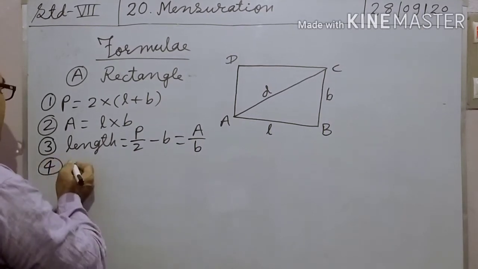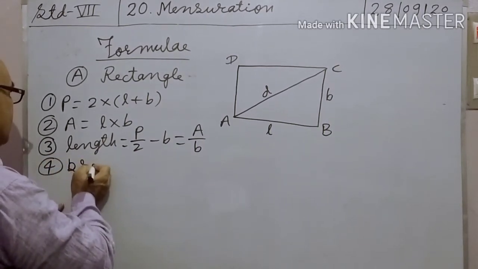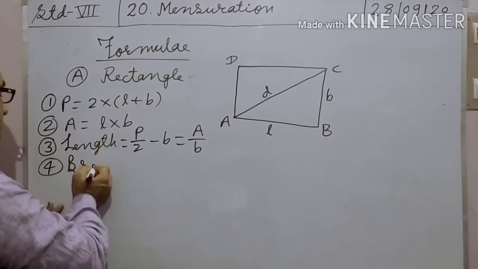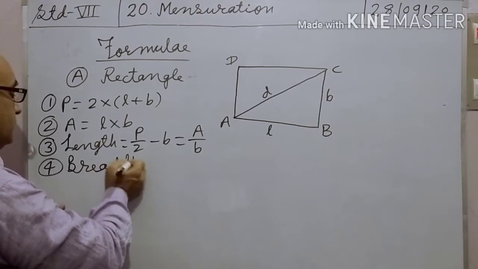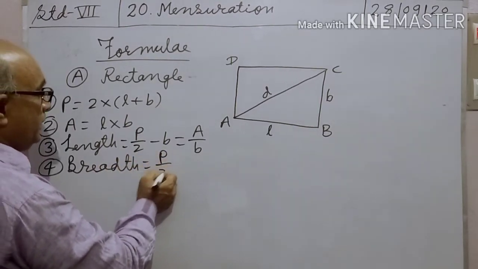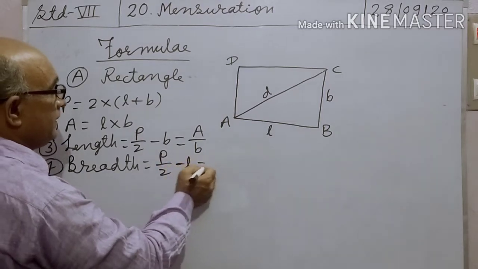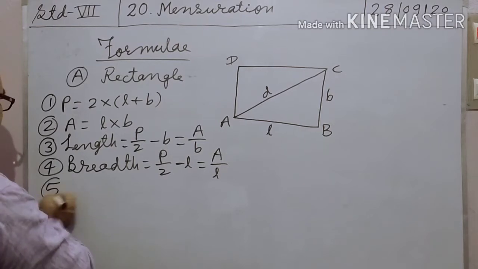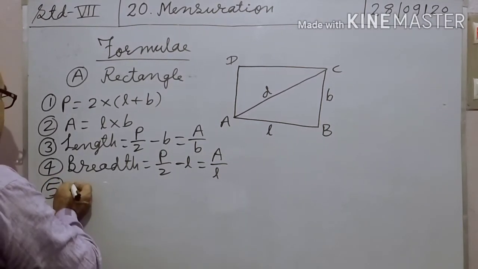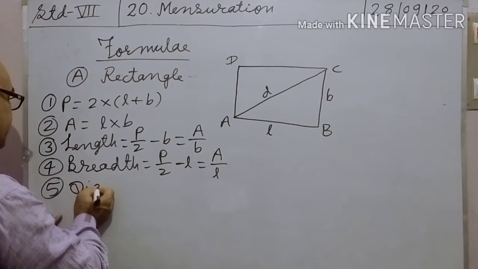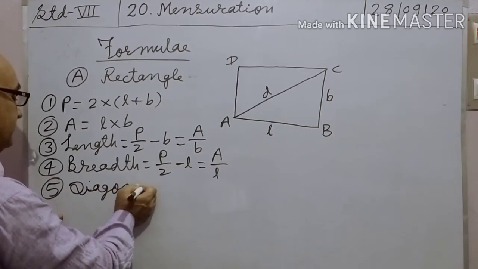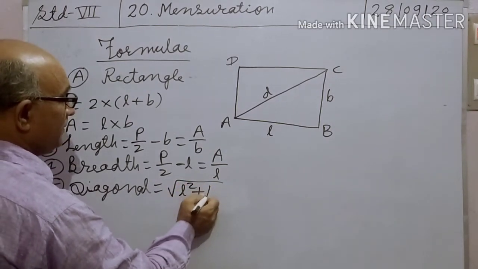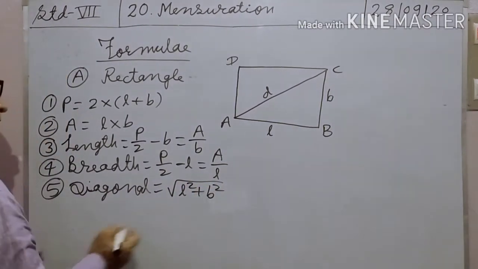And formula number 4, breadth equal to P by 2 minus L, equal to A by L. And fifth formula for rectangle is diagonal. Diagonal of rectangle equal to under root length square plus breadth square.